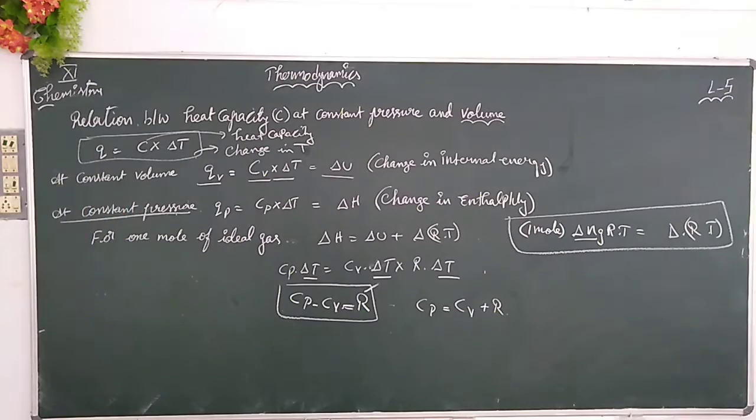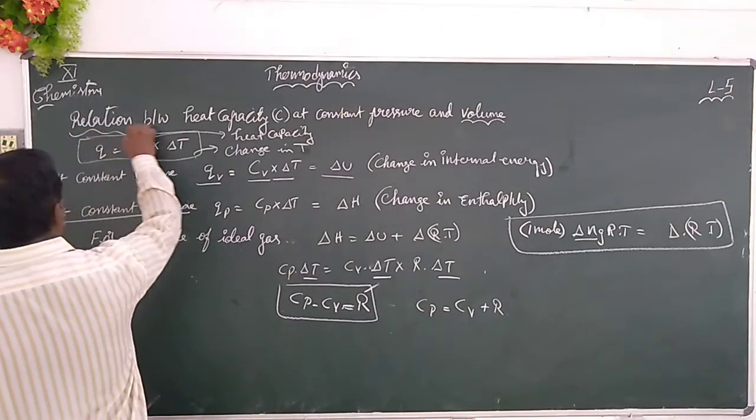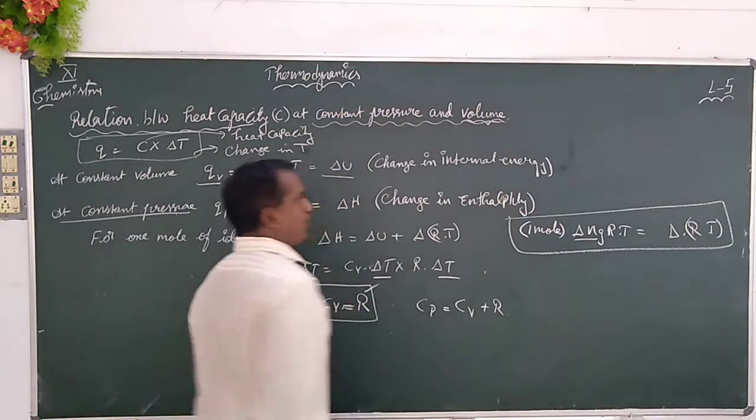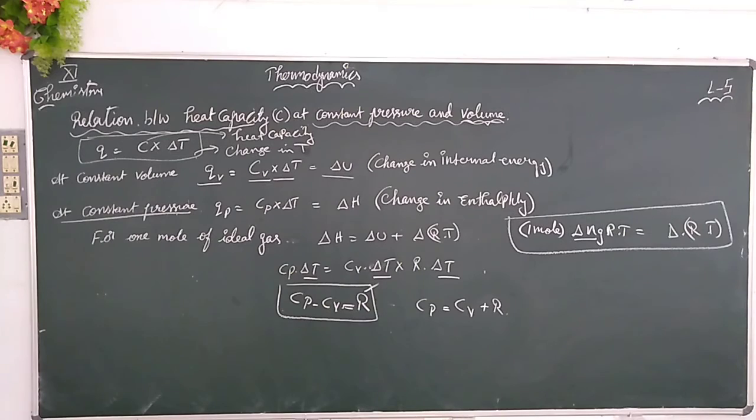So this is a relation between the heat capacity at constant pressure and the heat capacity at constant volume. Right, children?